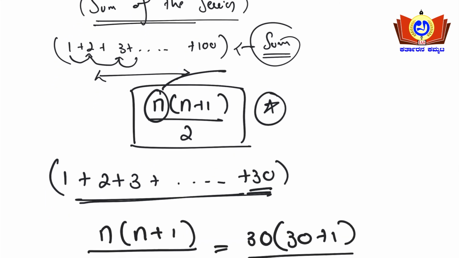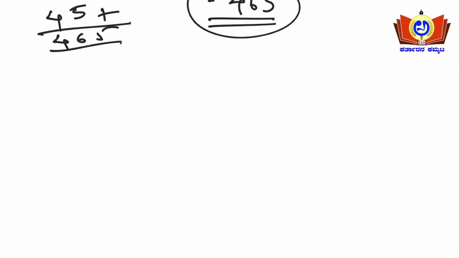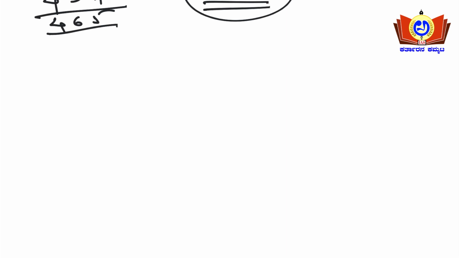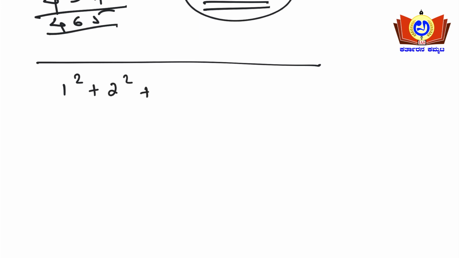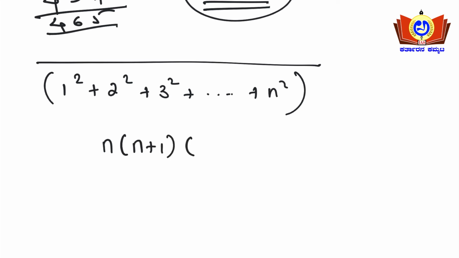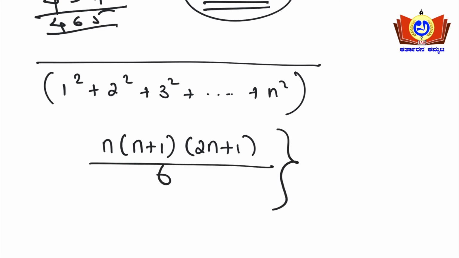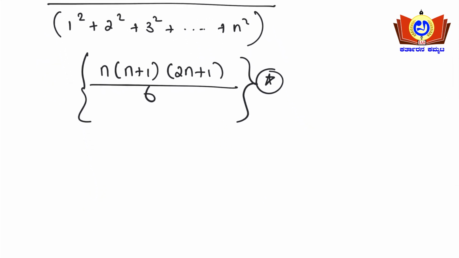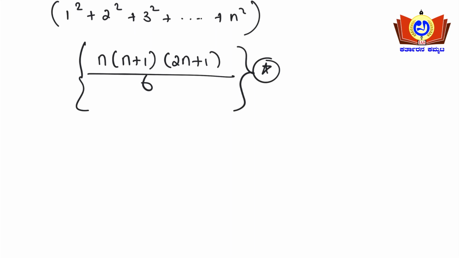So there is a second type, friends. If at all you encounter a question like this, 1 square plus 2 square plus 3 square, it goes on till n square. What is the sum of this series? Then the formula will be n into n plus 1 into 2n plus 1 upon 6 here. This is the formula you need to remember here, for 1 square plus 2 square plus 3 square till n square. Okay, so what do you mean by n? This is the last number.